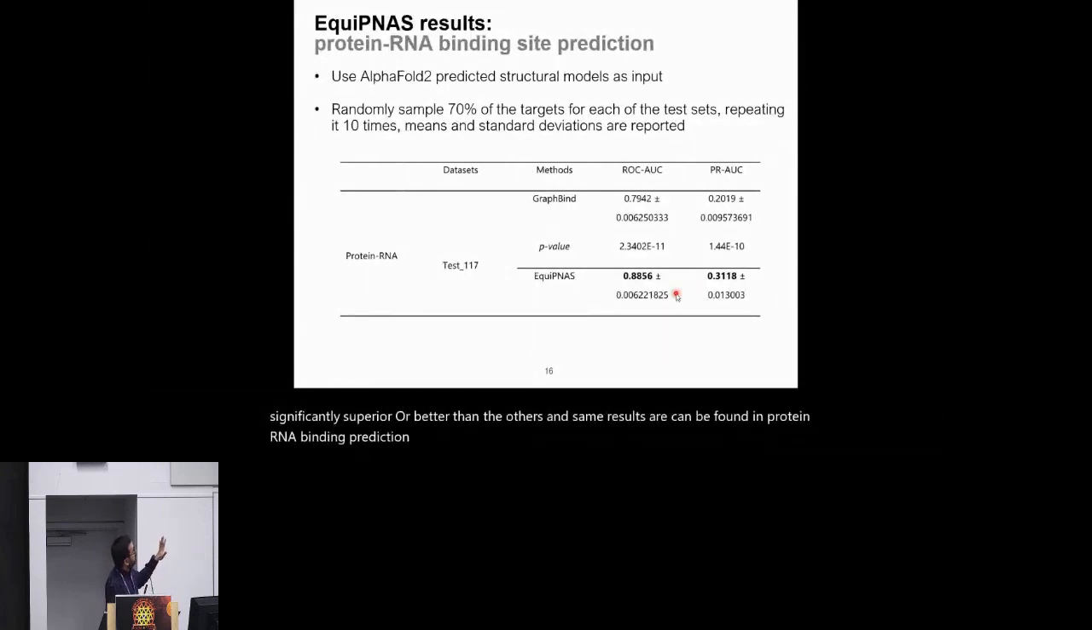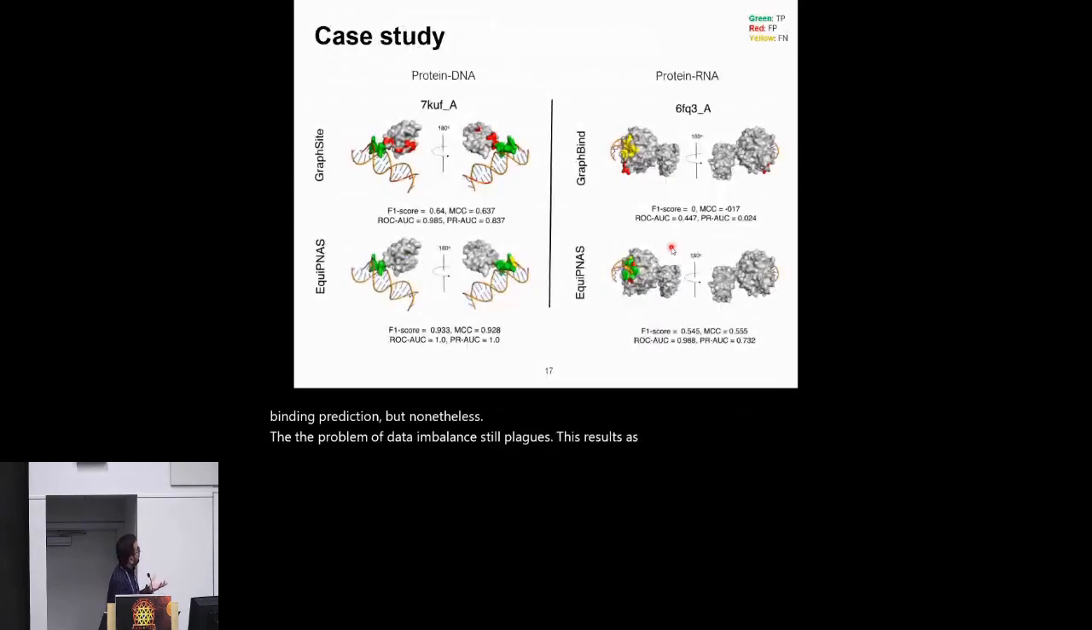I should mention that this is a different model trained differently for protein, specifically for protein RNA binding prediction. The performance difference here is a little more noticeable compared to the protein DNA binding prediction, but nonetheless, the problem of data imbalance still plagues these results as well.